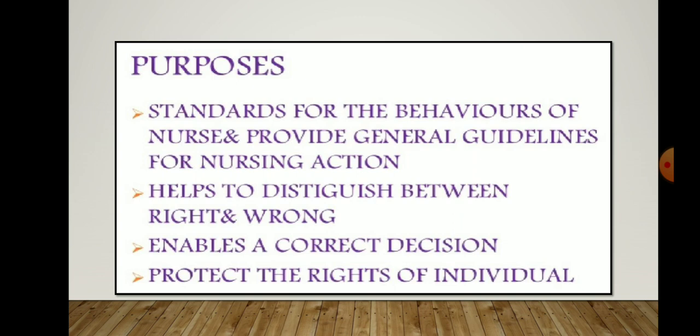Other purposes we have already discussed: the code helps to distinguish between right and wrong, especially when alternatives appear equally satisfactory.